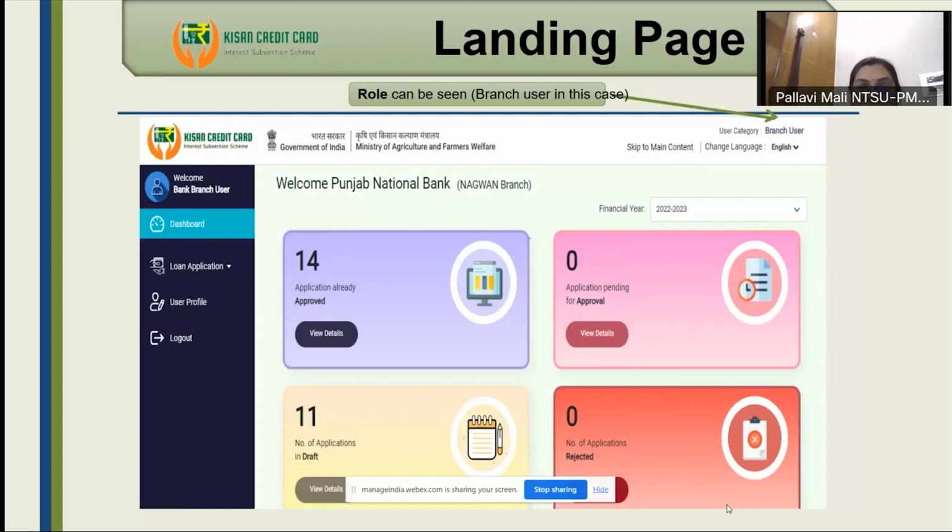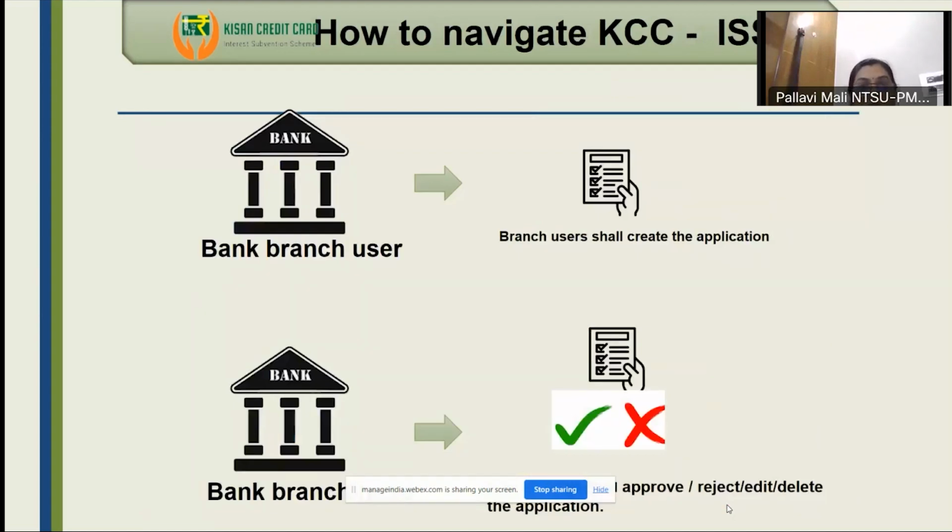So we'll have bank-wise, branch-wise detailed information pertaining to KCCs issued to the farmers. In general, the bank branch user will create the application, and then there is the role of the branch manager who will approve, reject, or delete it. So this is about the KCC portal. Right now, we do not have any direct facility for farmers to apply for a loan on the KCC portal; they have to go through the bank branches only. Later on, we can see how to make it more user friendly for the farmers as well.